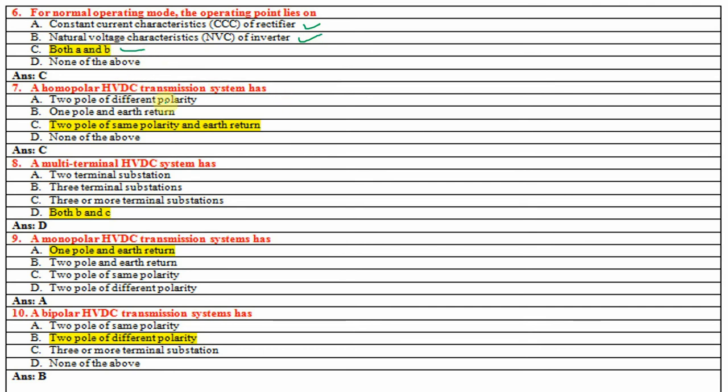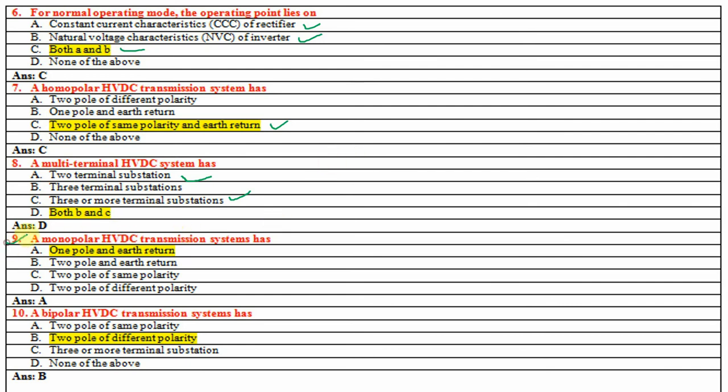A homopolar HVDC transmission system has two poles of the same polarity and earth return, right? Eighth one is a multi-terminal HVDC system has three terminals also, and three or more terminals also. Multi-terminal in the sense where two or more than two converter stations are connected to each other.